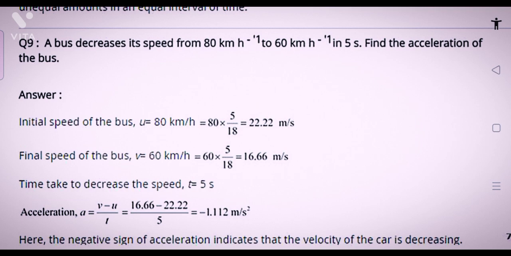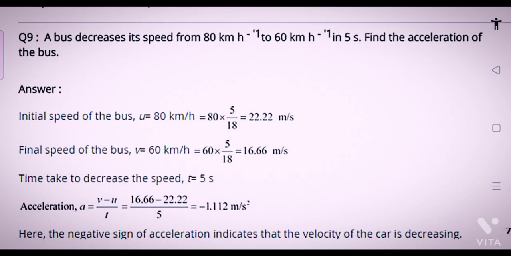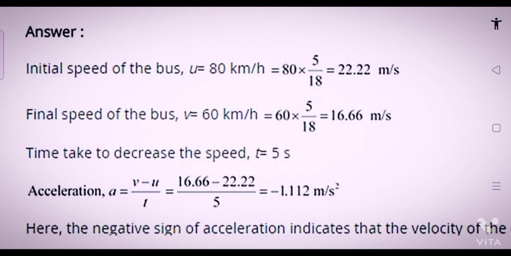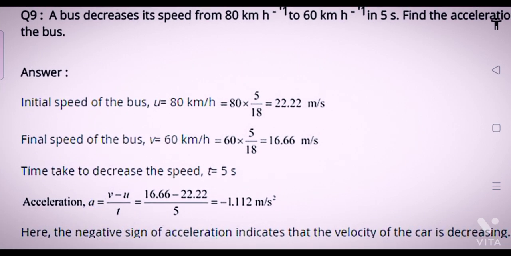Time taken to decrease the speed, time is equal to 5 seconds. Then acceleration a is equal to v minus u upon t. Put the value of v, u and t: 16.66 minus 22.22 upon 5, that is final answer is minus 1.112 meter per second square. Here the negative sign of acceleration indicates that the velocity of the bus decreases.